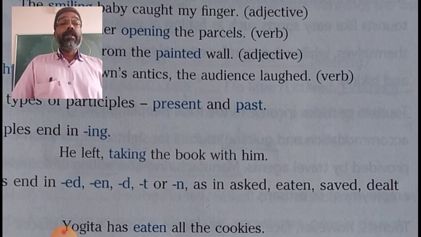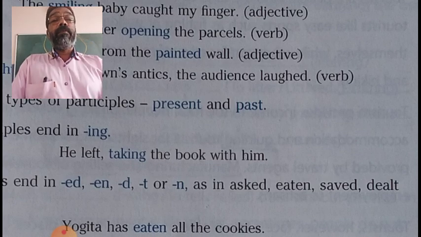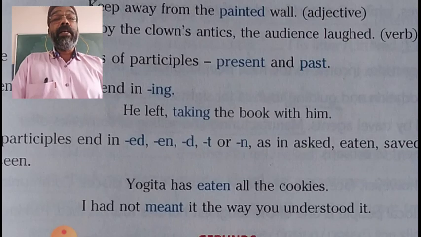So the third form of deal is formed by adding t to it. So usually the third form of the verb ends in ed, d, en, n, or t.